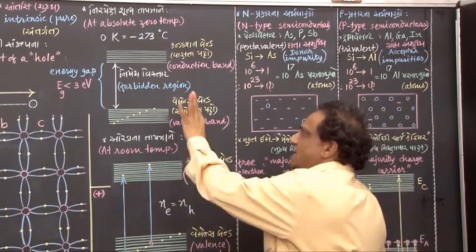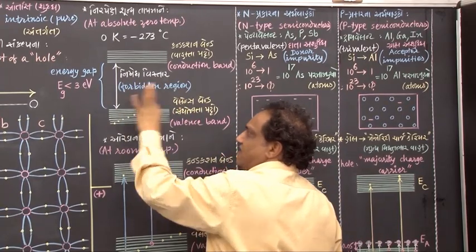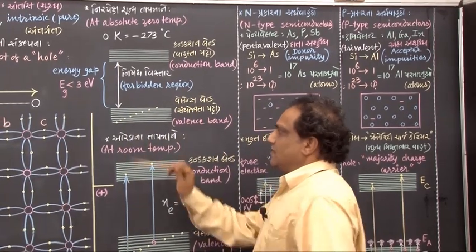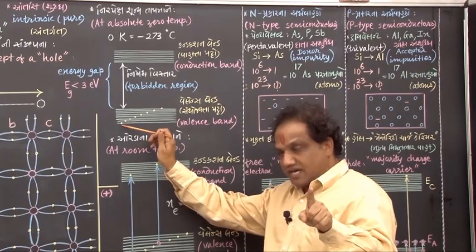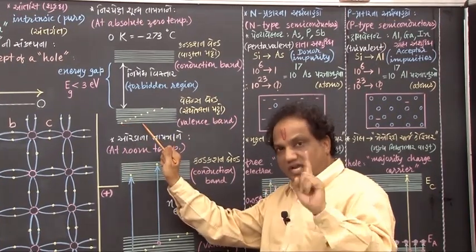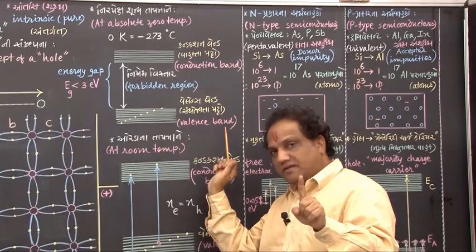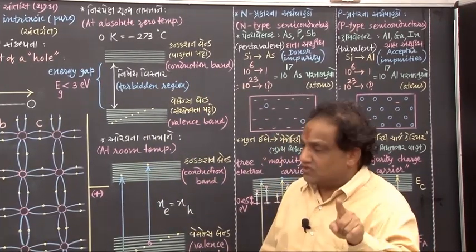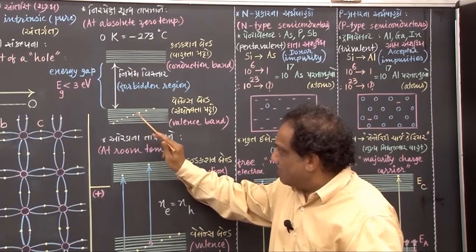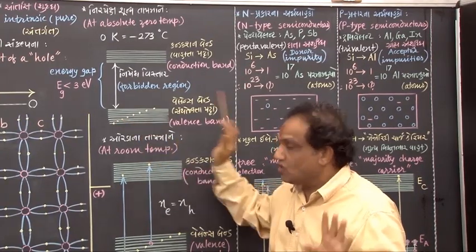Here I have shown the valence band. According to Pauli's exclusion principle, in each energy level in this valence band there can be only one valence electron. That's why in each energy level I have shown one valence electron.